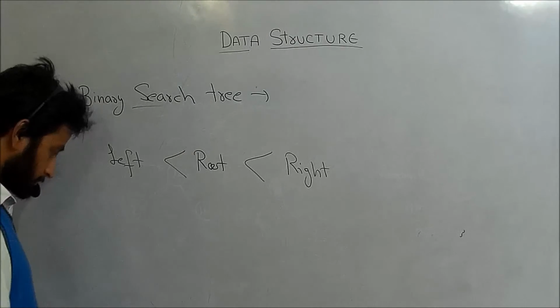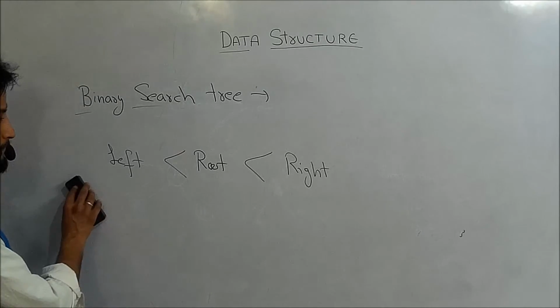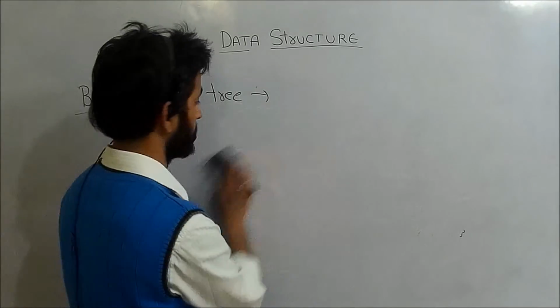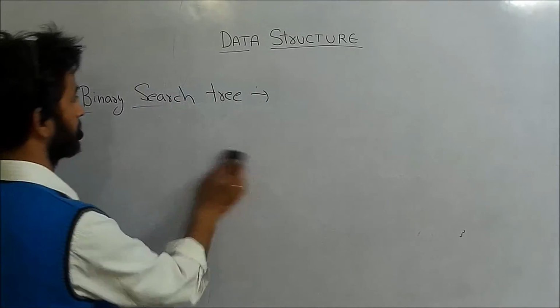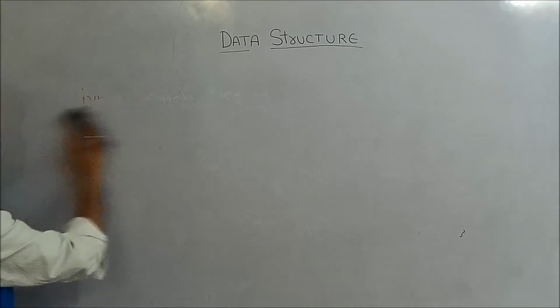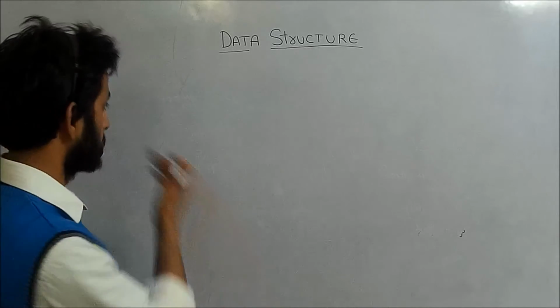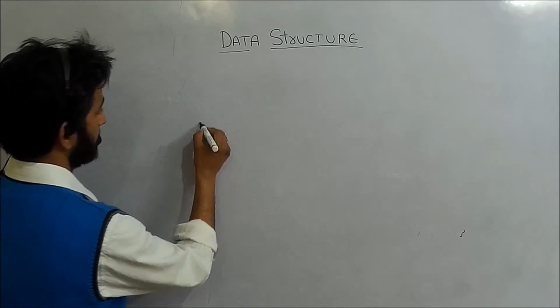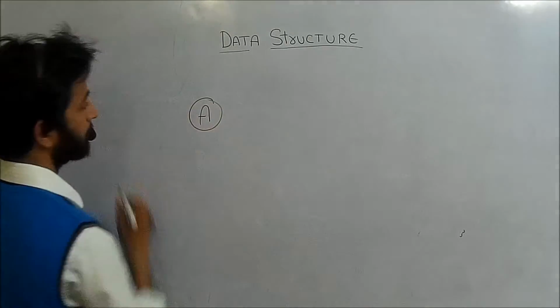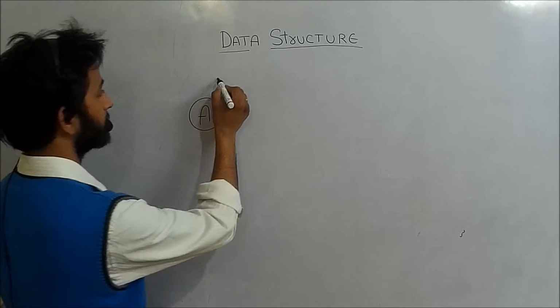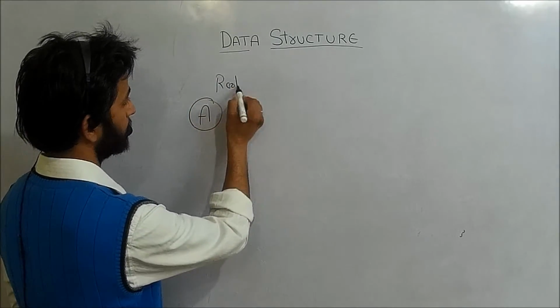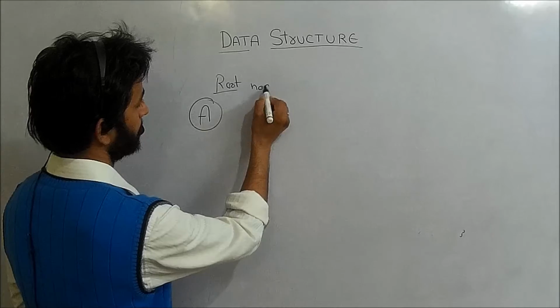Okay, so next, let us conclude all this with an example. Okay, so if I am having a node A, which we will say is the root node.